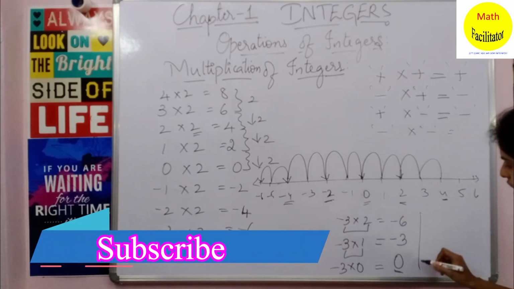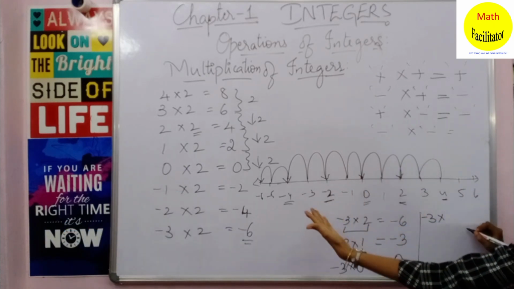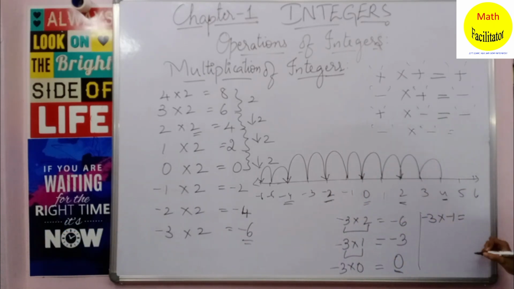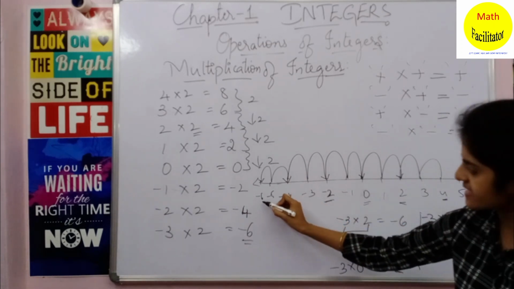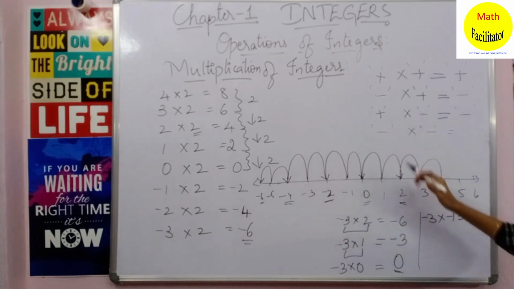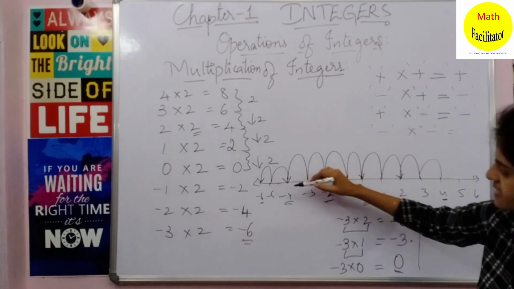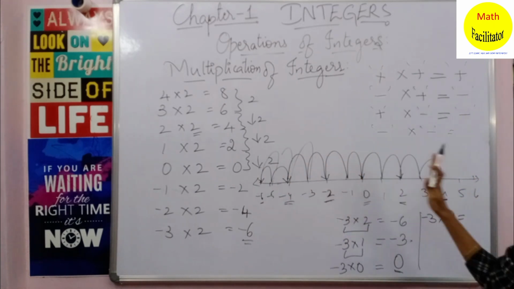Now the next pattern, minus 3 into, after 0 to the left of 0, what do you have on the number line? You have minus 1 on the number line. Yes. So now see, it is increasing by minus 3. Now see, minus 6 is here. You are moving to the right. How many times? 3 times. See, minus 6 and minus 3. So from minus 3 you are moving 1, 2, 3 times to the right.